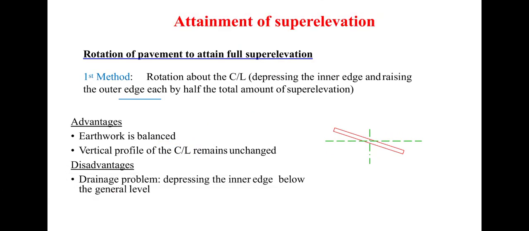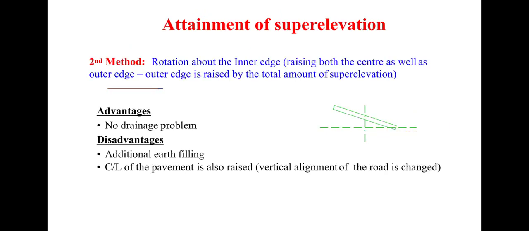Here the earthwork is balanced and the vertical profile of the center cross slope remains unchanged, but in this the drainage problem will be more because the underground water table may rise, which will lead to development of potholes. And this is the second method, in which the rotation about the inner edge is done, that is raising both the center as well as the outer edge, in which the outer edge is raised by the total amount of super elevation.